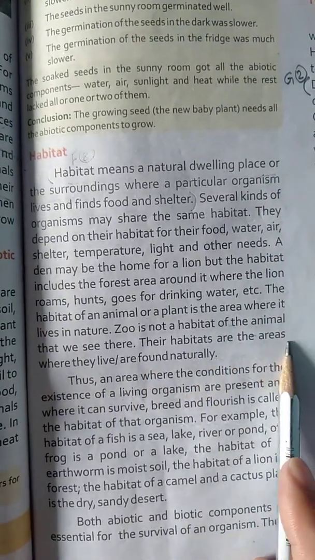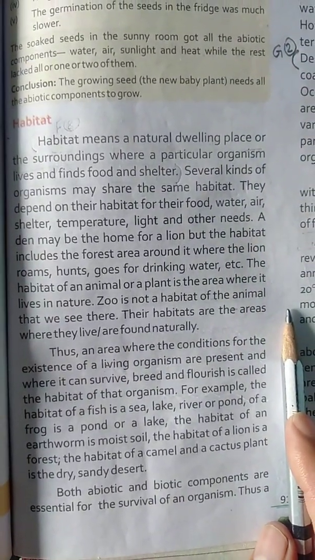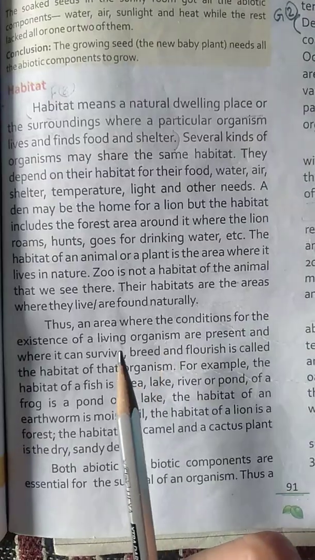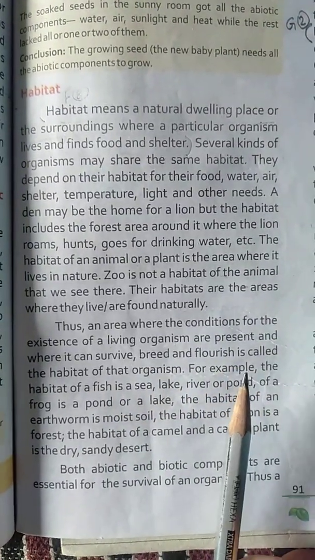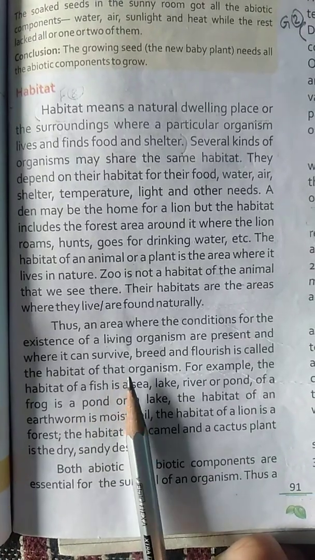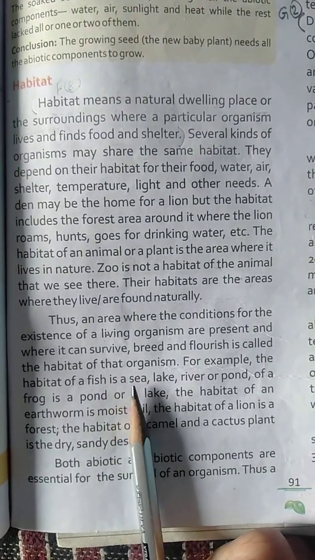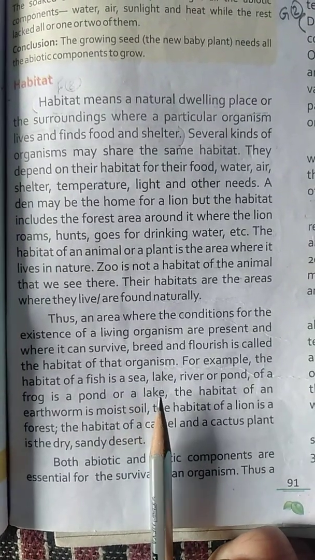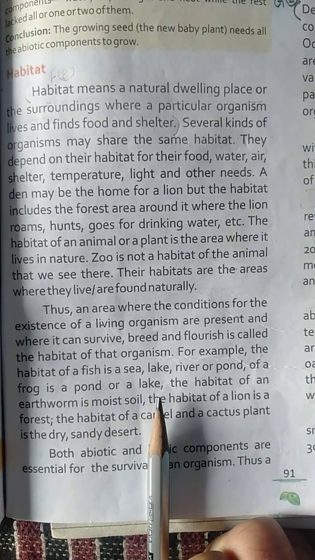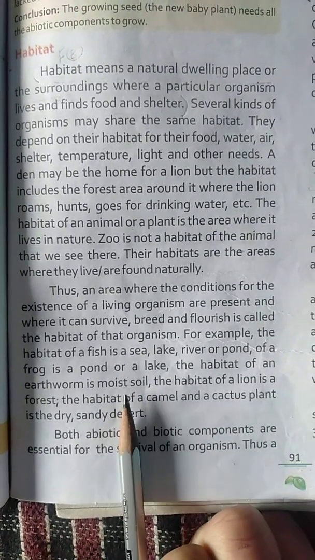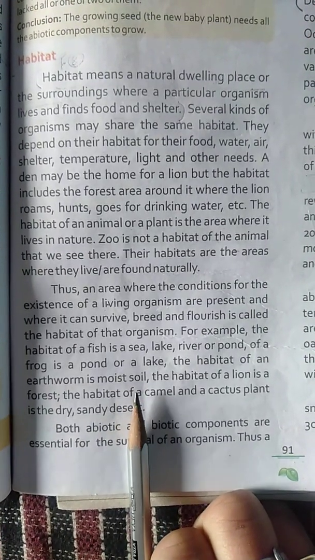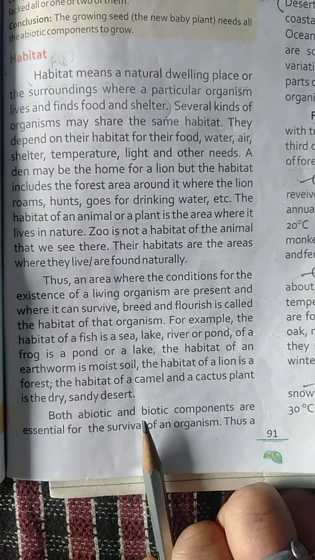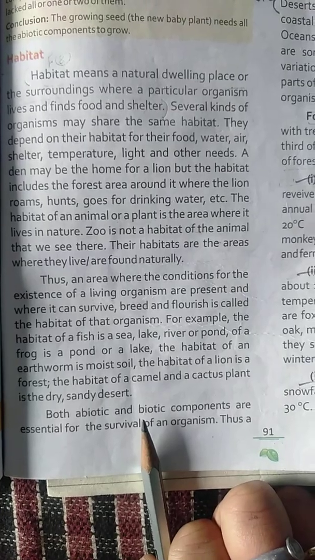A zoo is not a habitat of the animals that we see there. Their habitat is the area where they are found naturally. Thus, an area where the conditions for the existence of a living organism are present and where it can survive, breed, and flourish is called the habitat of that organism. For example, the habitat of a fish is a sea, lake, river, or pond. The habitat of a frog is a pond or a lake. The habitat of an earthworm is moist soil. The habitat of a lion is a forest. The habitat of a camel and a cactus plant is the dry sandy desert.